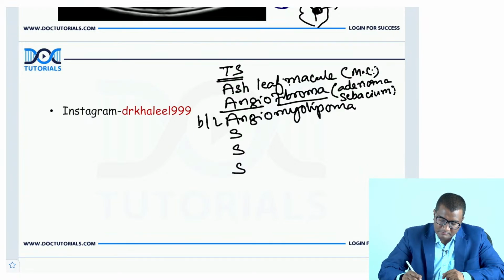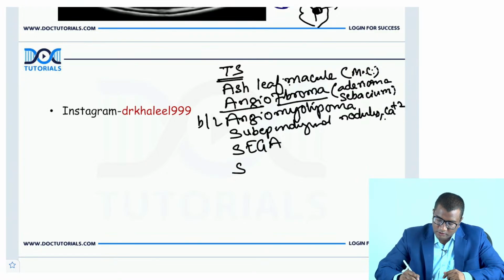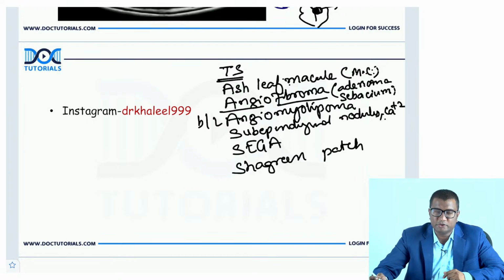Then you have subependymal nodules and calcifications. You have SEGA, subependymal giant cell astrocytoma. You have shagreen patch, a connective tissue patch, at the lumbosacral region.